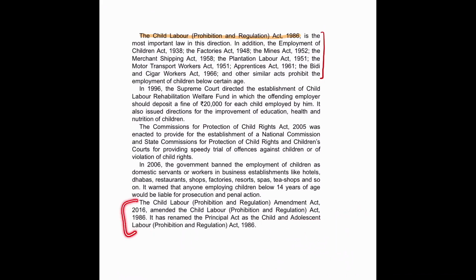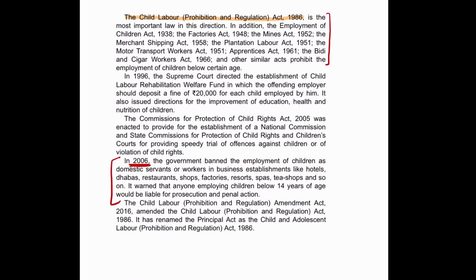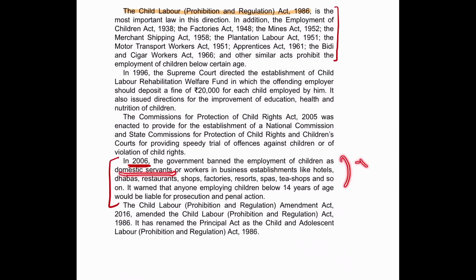Now in 2006, as you can see here, the government also banned the employment of children as domestic servants. Although it was not given in the original constitution, later the government did it, that children will not be employed as domestic servants or workers in any business establishment with a commercial purpose, like hotels, dhabas, restaurants, shops, factories, resorts, spas, tea shops, etc. And if anyone employs children below 14 years of age, they will be liable for prosecution and penal action. So now it is not allowed.